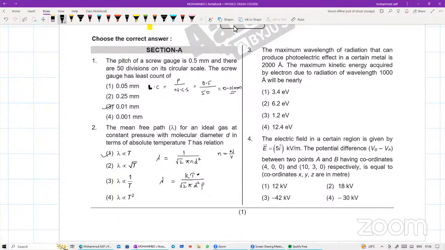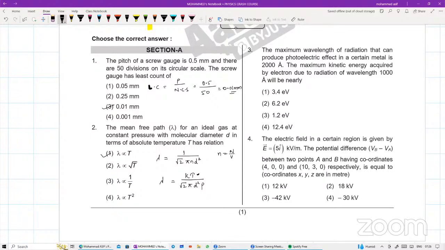चलिए क्वेश्चन नंबर 3 वन देखिए बड़े जल्दी से. क्वेश्चन नंबर 3. The maximum wavelength of radiation that can be produced photoelectric effect in a certain metal is 2000 angstroms. The maximum kinetic energy acquired by the electron due to radiation of the wavelength 1000 angstroms will be equal to how much? लगाइए कोई.